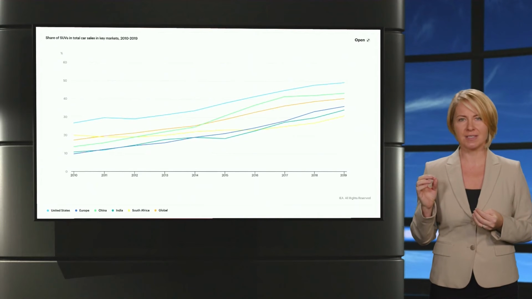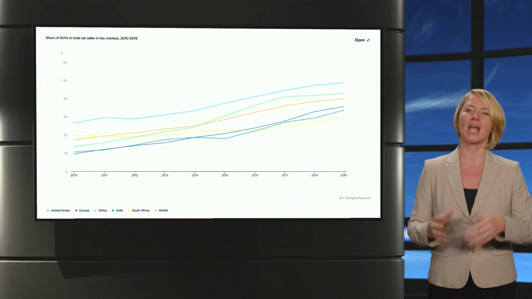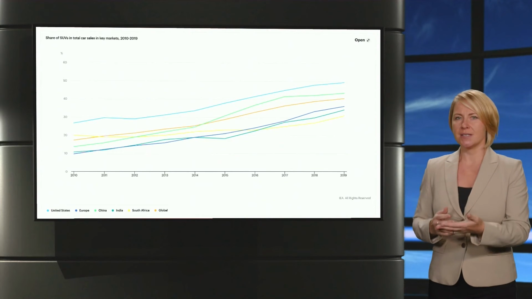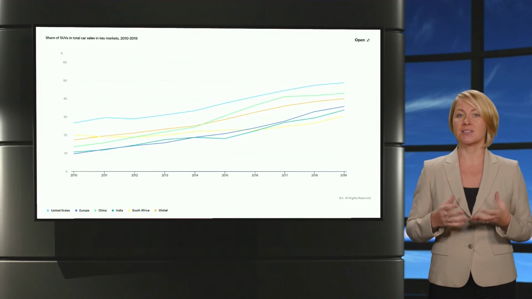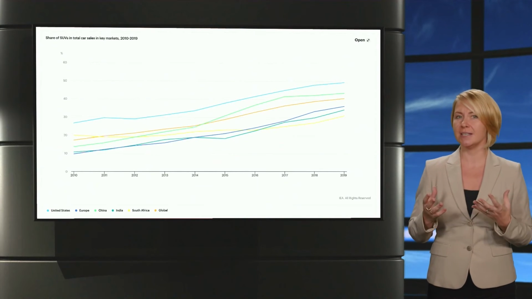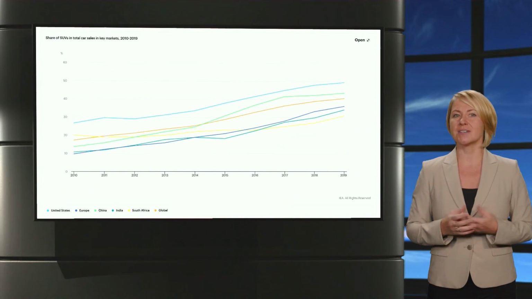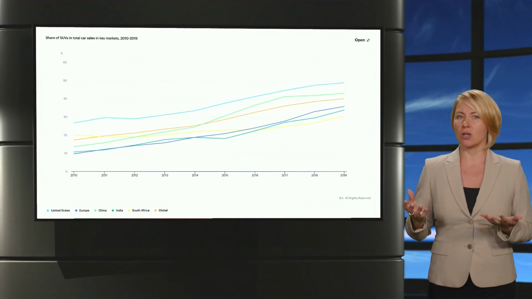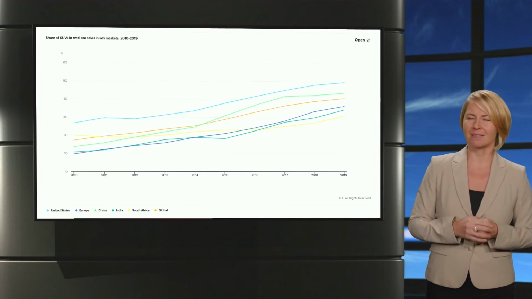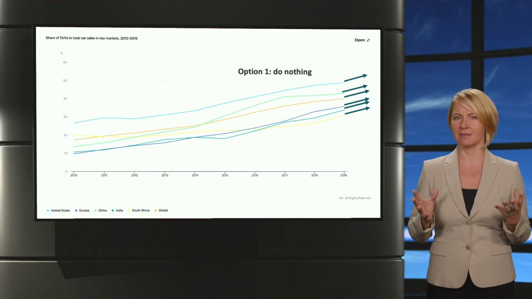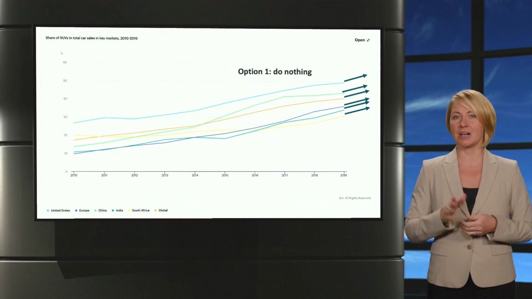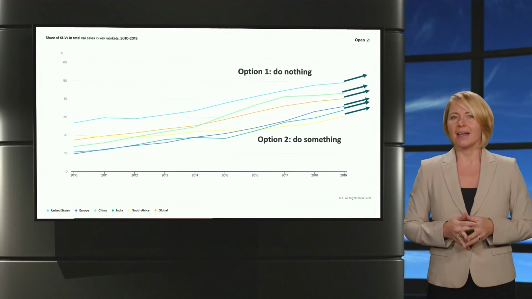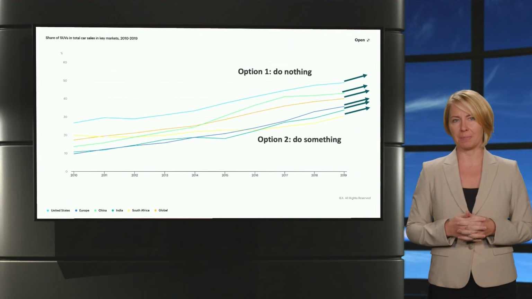Each line on this graph indicates different region. United States is light blue. Dark blue is Europe. Light green stands for China, dark green for India, and lastly yellow for South Africa. The orange line indicates their increase globally. We got two options. First is do nothing, and likely seeing their number increase, and the second one is do something and hopefully decrease their number.